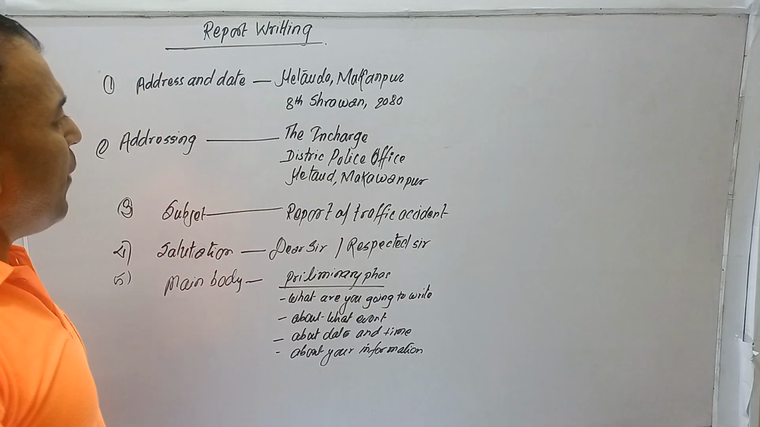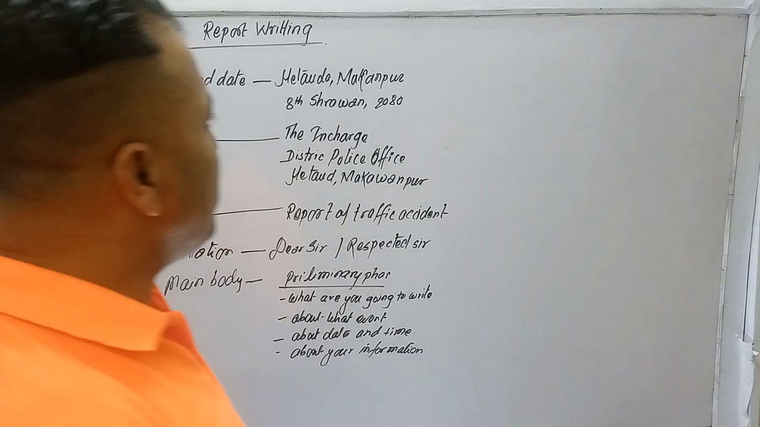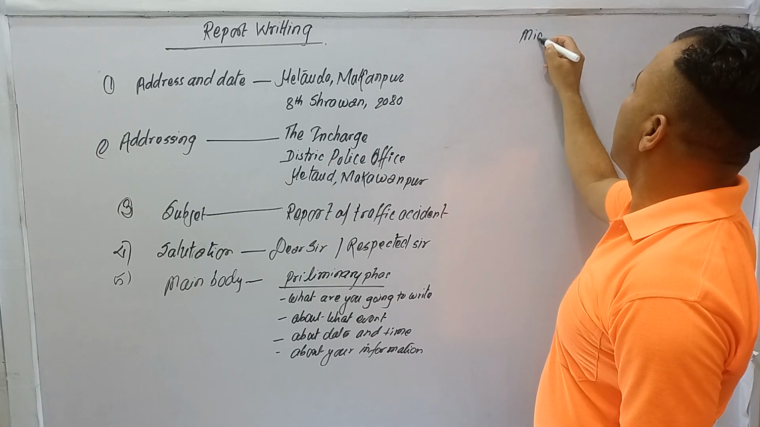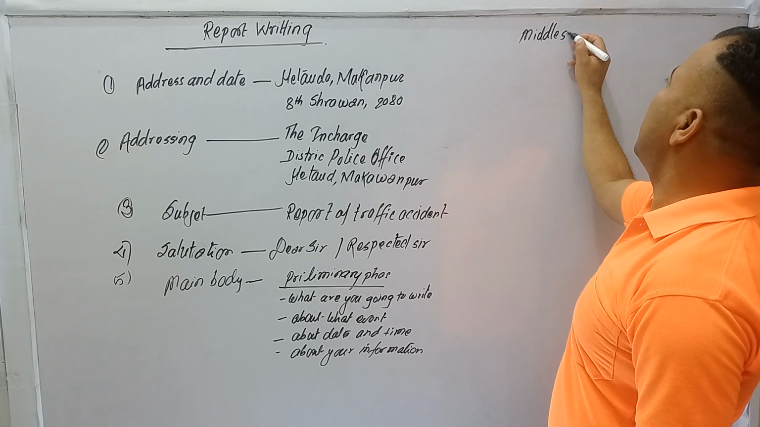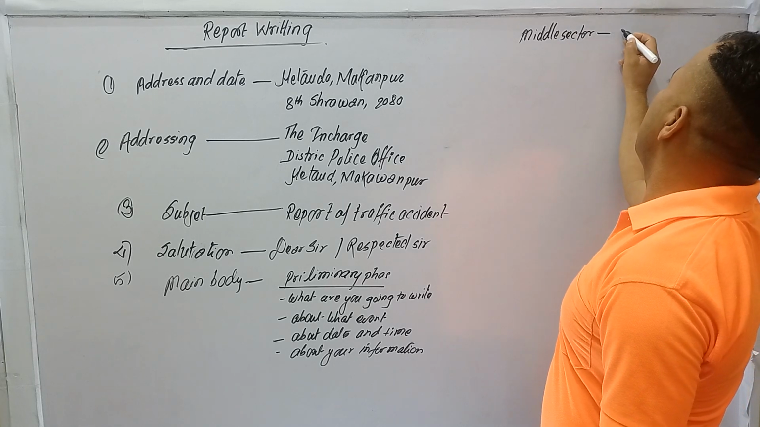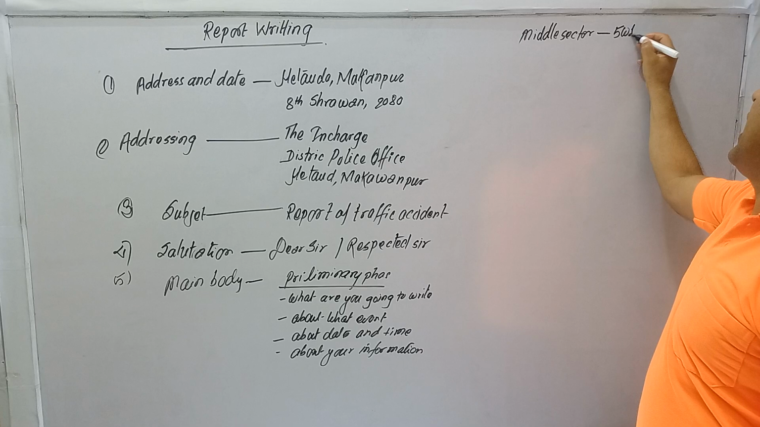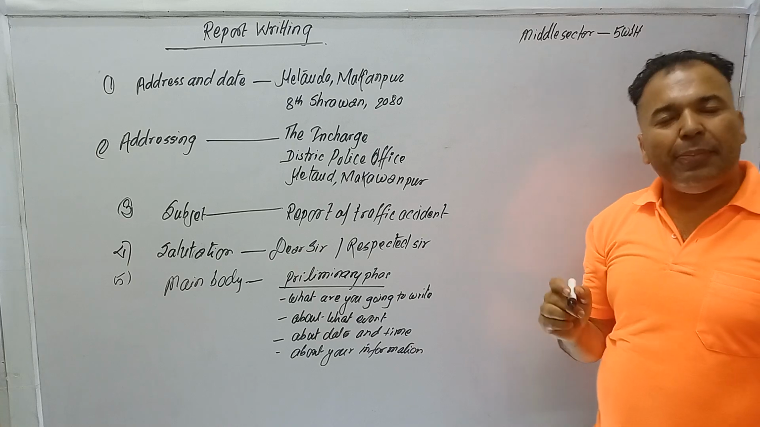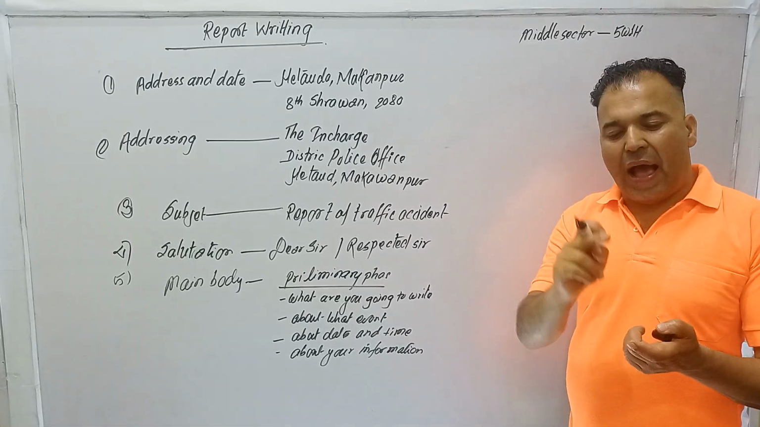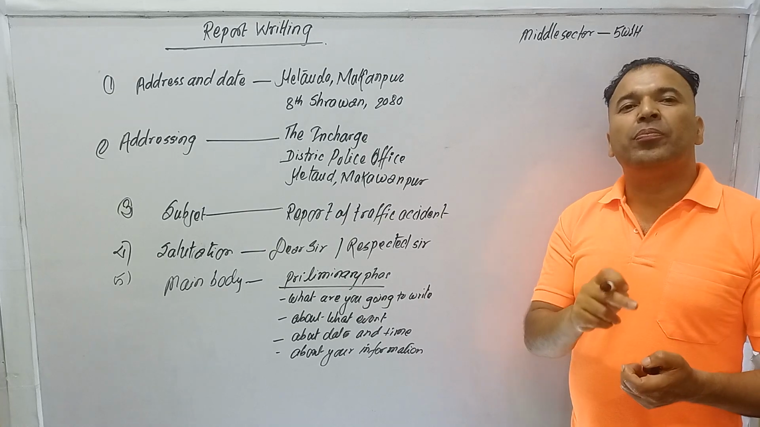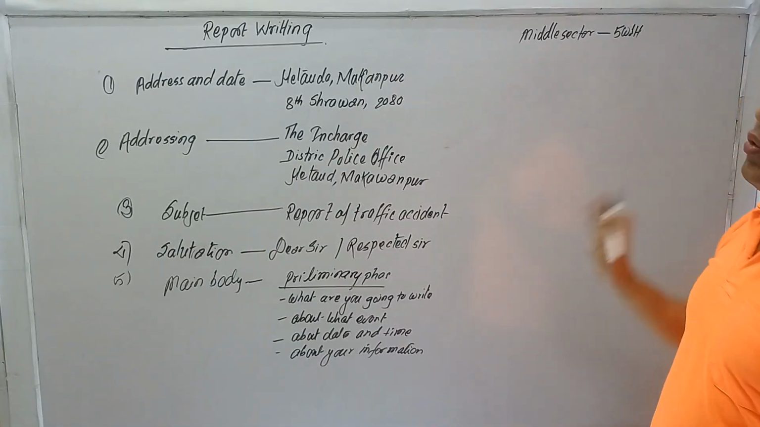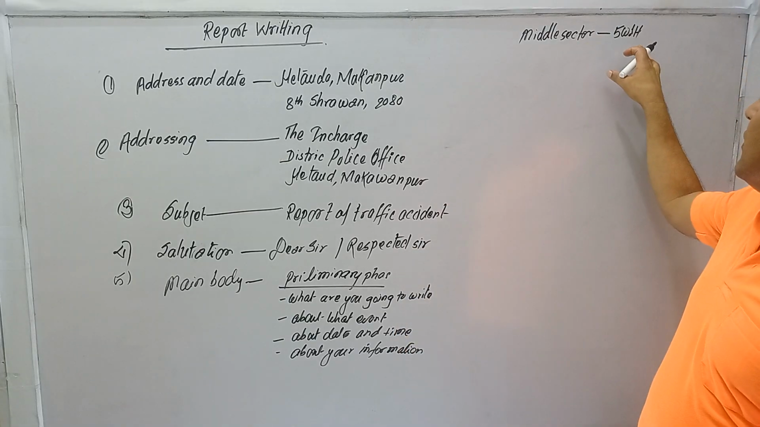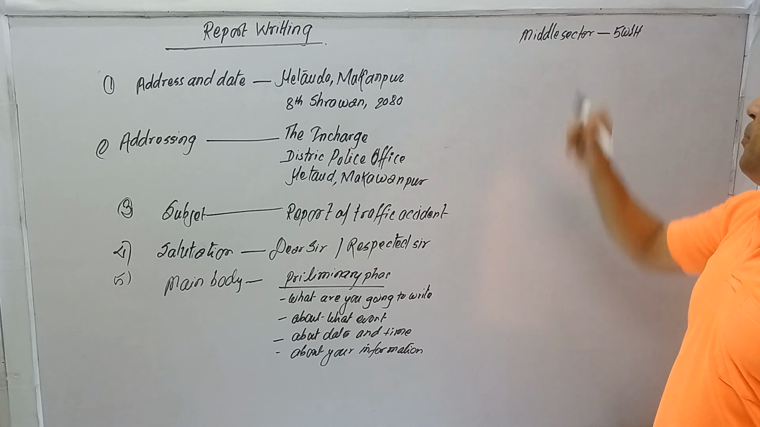Then the middle phase, the middle sector: 5W1H. You have to describe the 5Ws. 5W means what, when, who, whose, where, whom, and 1H is how. All the things in a report should be covered in the middle sector.